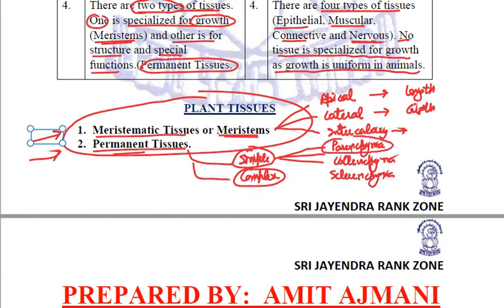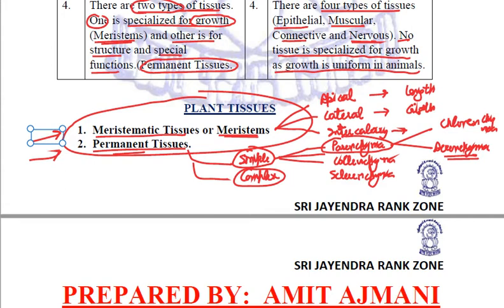And in parenchyma, we need to remember that if these parenchyma contain chlorophyll, then they are known as chlorenchyma, which basically helps in the process of photosynthesis. And if this parenchyma is present in aquatic plants having air cavities, then it is termed as aerenchyma, which provides buoyancy and makes the plants float in water.